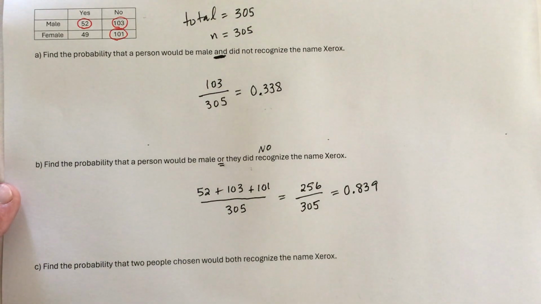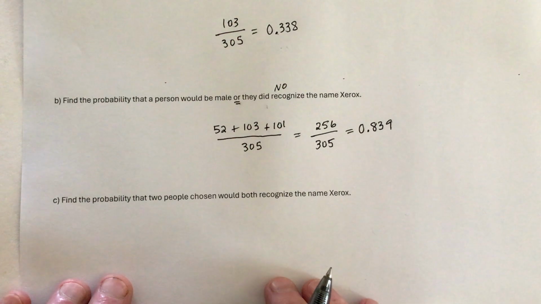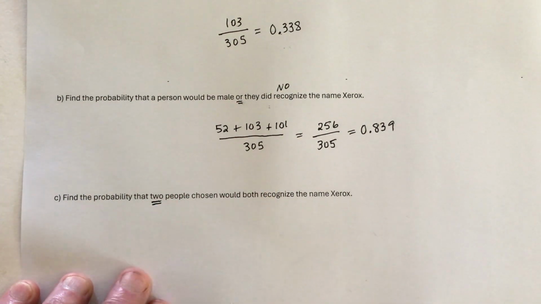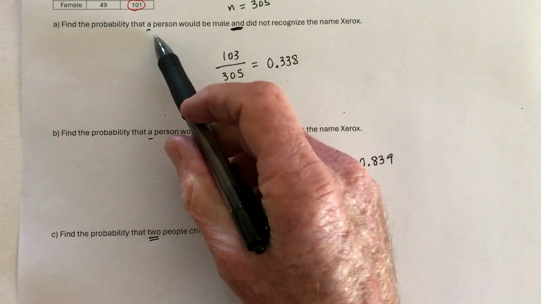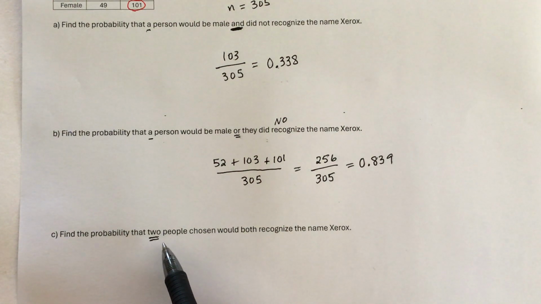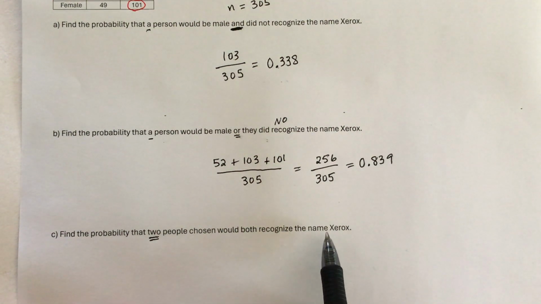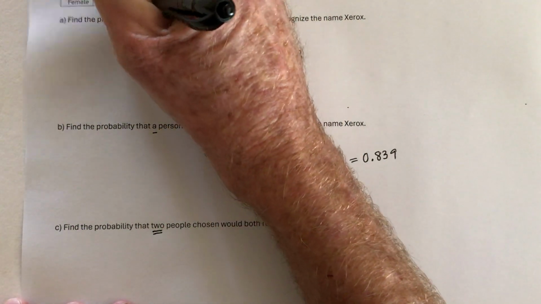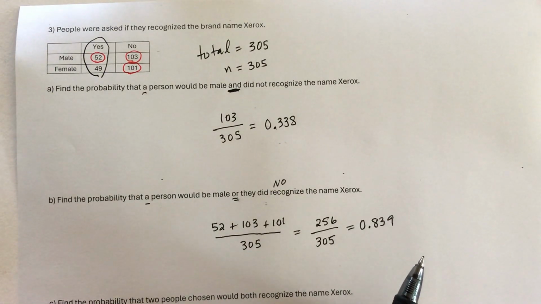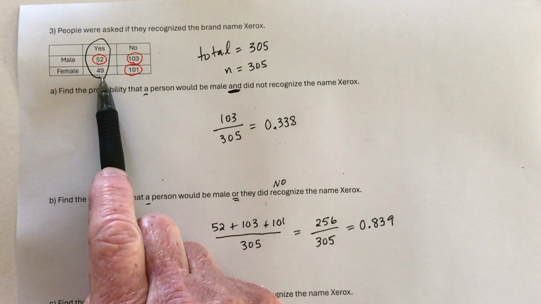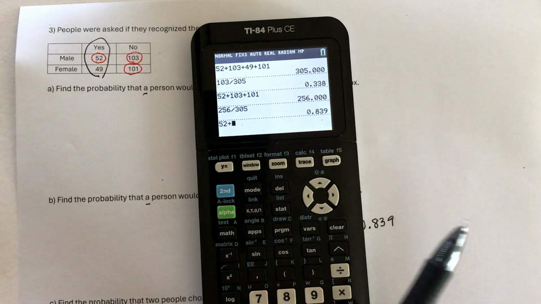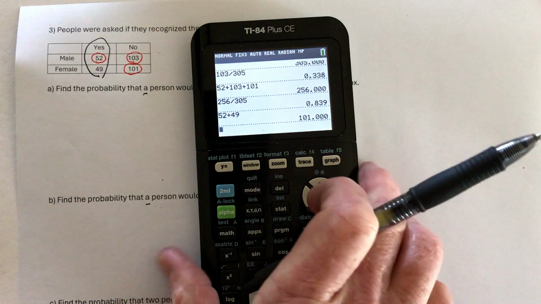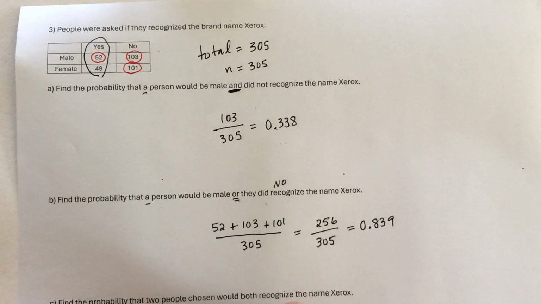Okay, on to the last one. Now this one is slightly different because it's now two people. So this was a person and this was a person. So each one of these were for one single person, and now this is two people. And they both recognized the name Xerox. So that means that they both would say, yes, I recognize the name Xerox. So if I add those together, that's a 52 plus a 49. So that's 101. So 101 said yes.